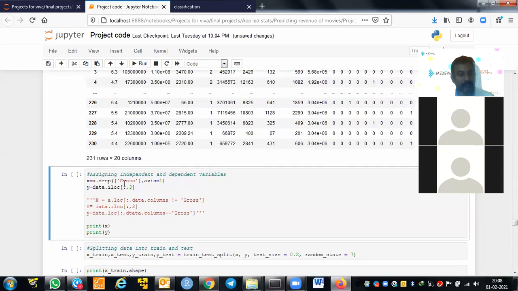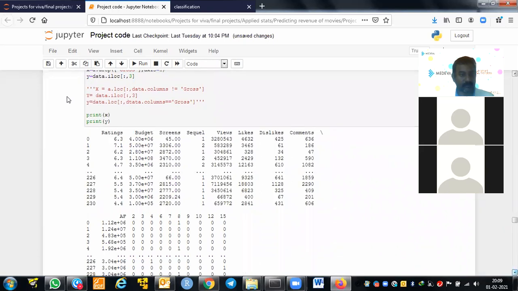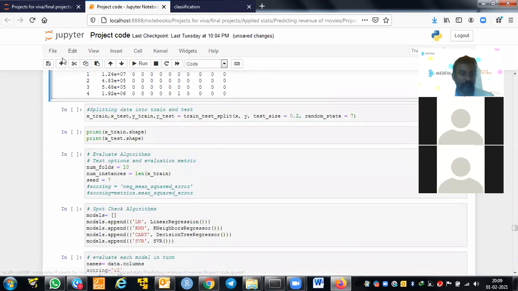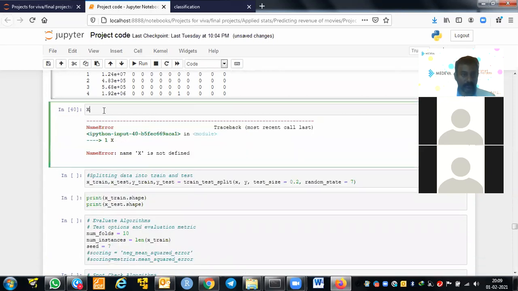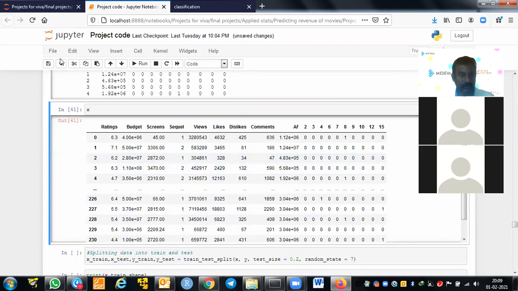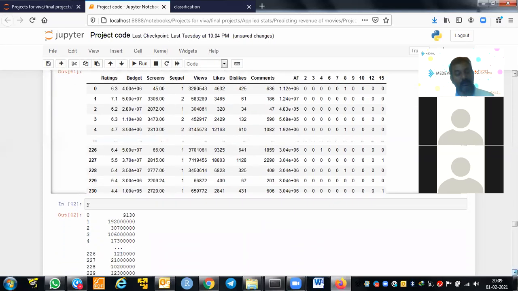What is our dependent variable? Gross. So we are removing gross, and the rest of all the variables we are using as independent, and only gross as the dependent. This is our independent data, x, except gross, and y is my dependent. See, there is no gross in x. And y is basically my gross, correct? Dependent. Yes, sir.